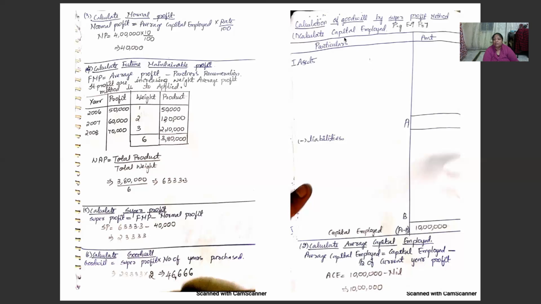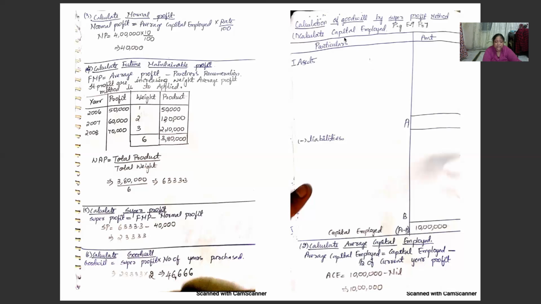Now we are coming to problem number 7, that is also short. From the following, calculate the value of the goodwill at 3 years purchase of super profit. Average capital employed is 10 lakhs. Net profit for the past 3 years are 1,35,000, 1,60,000, 1,40,000. Next is rate of return expected is 10% on capital employed. And fair remuneration to the organizer is 20,000 per annum.